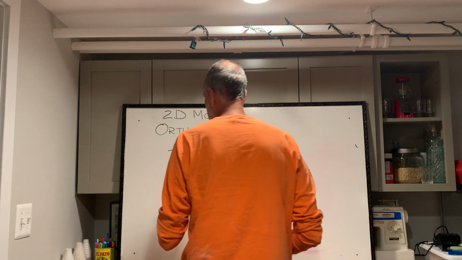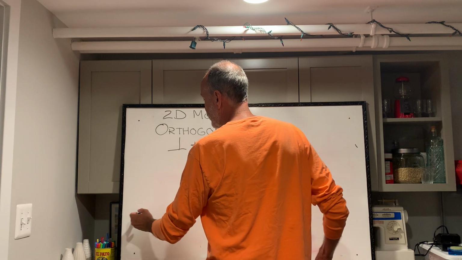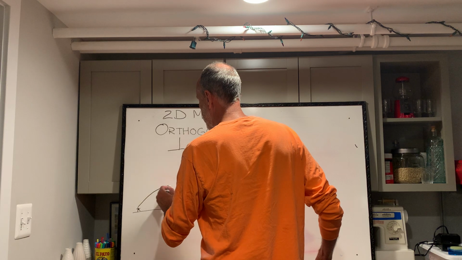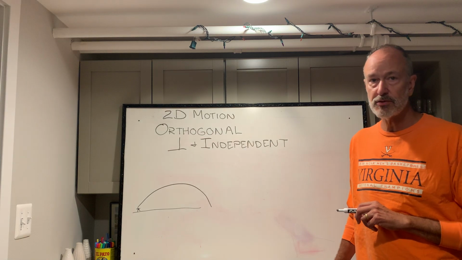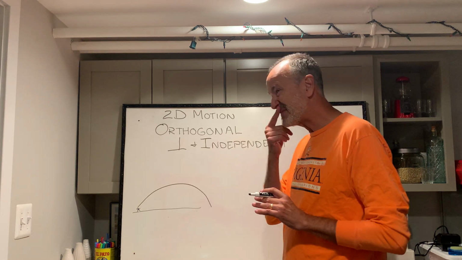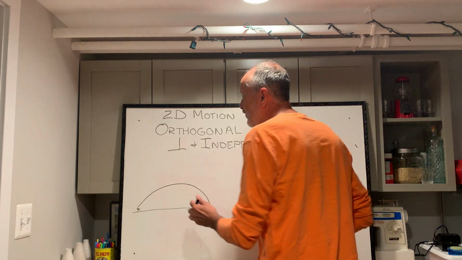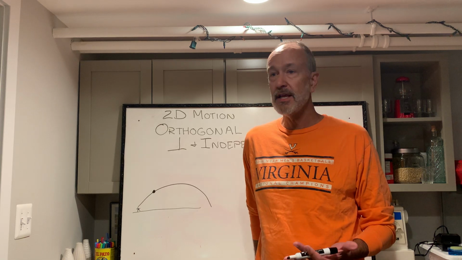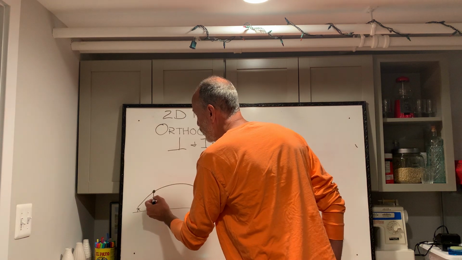Let me just cut right to it. I've got a person down here who throws a baseball, and that baseball goes up and down. That's two dimensions, right? It's not a straight line. The way the physics behaves is based on forces, for example. Things respond to forces. Well, the only force when that ball is in the air is the force of gravity. There's nothing else touching it, if we ignore air resistance. So the only force is in that direction.